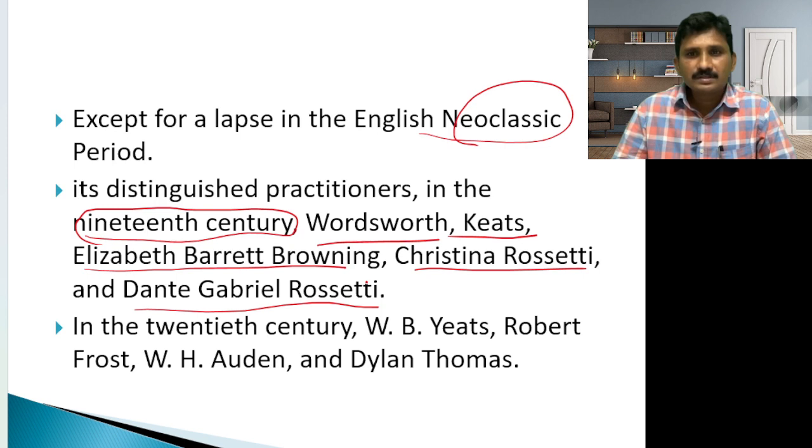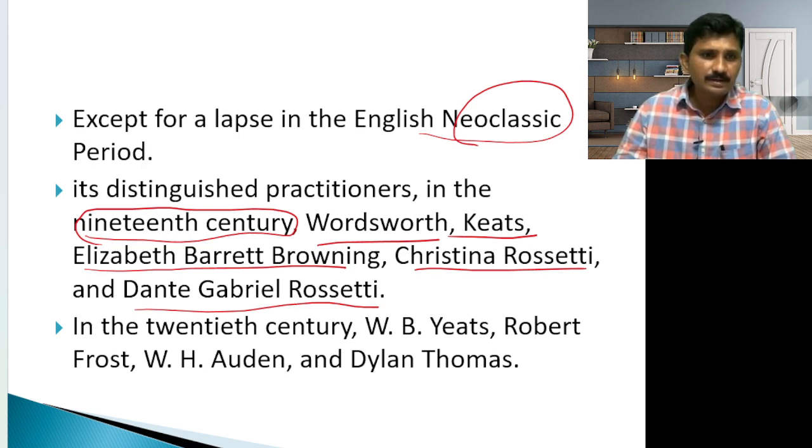In the 20th century, W.B. Yeats, the Irish poet and playwright, also used the sonnet, and Robert Frost, whose very famous poem Road Not Taken is even in our syllabus, also used it, and W.H. Auden and Dylan Thomas. These are the famous writers who used the sonnet in their poems.